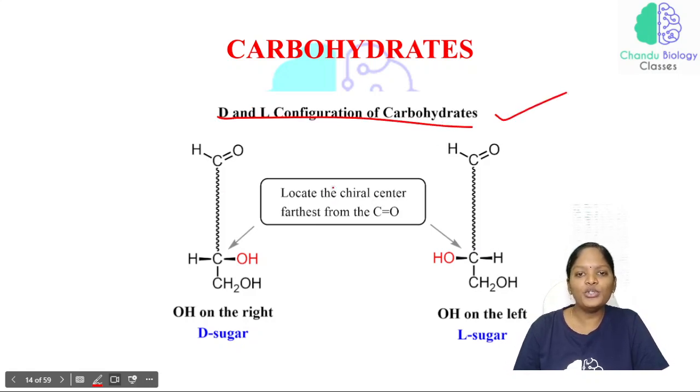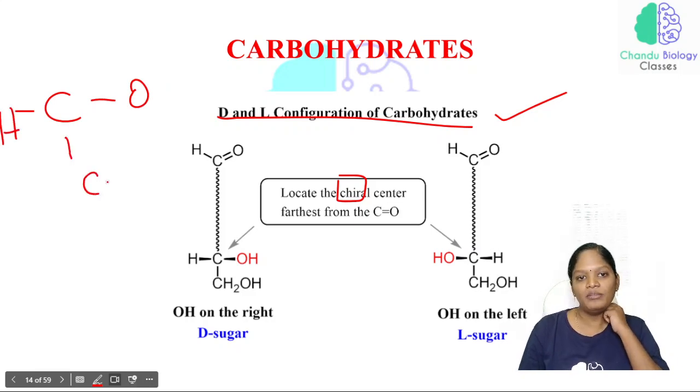But before that, you should know what is meant by a chiral center. So, this is a carbon. And here it is an oxygen and here it will be a hydrogen.